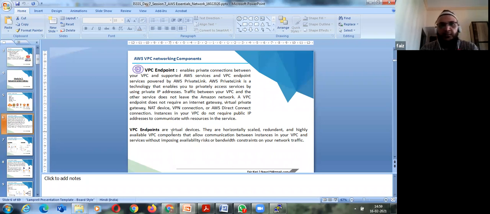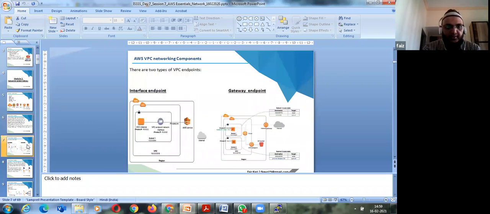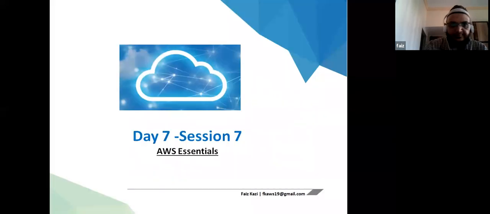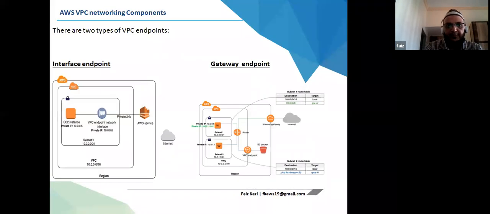But where can I use this? VPC endpoints are virtual devices. They are horizontally scaled, redundant, and highly available VPC components. There are two types of VPC endpoints: one is the interface endpoint and one is the gateway endpoint. So if I want a particular EC2 instance to connect to a particular AWS service like EC2 or S3 or ECS and so on, I can use a VPC endpoint via the PrivateLink.